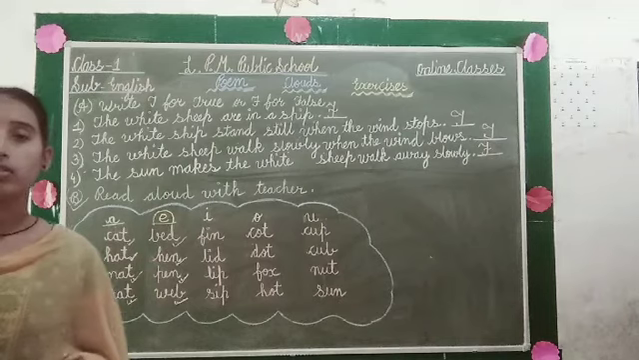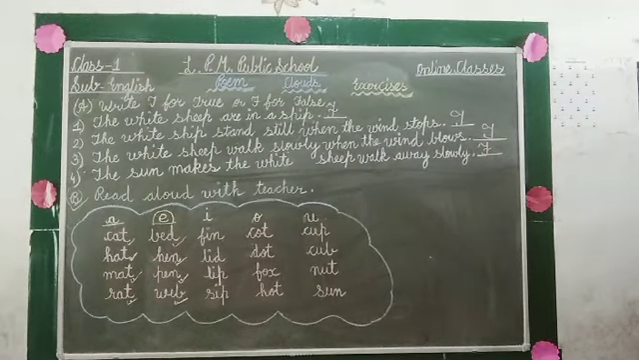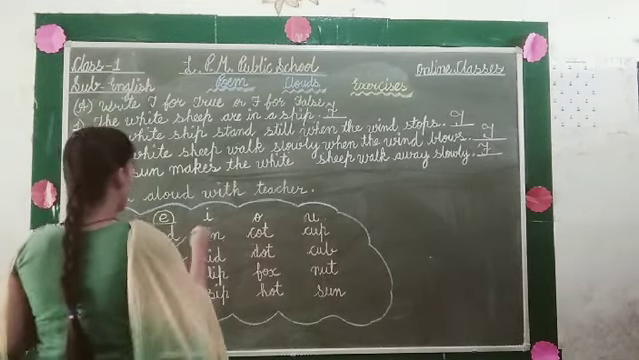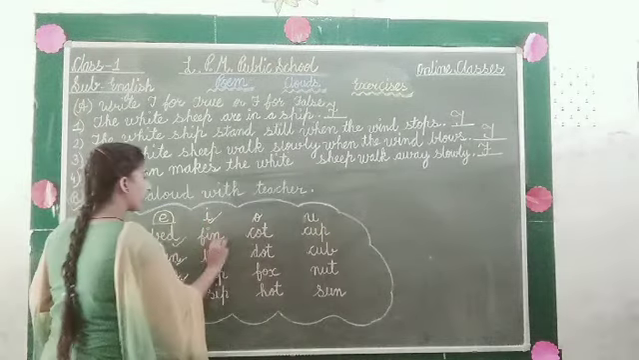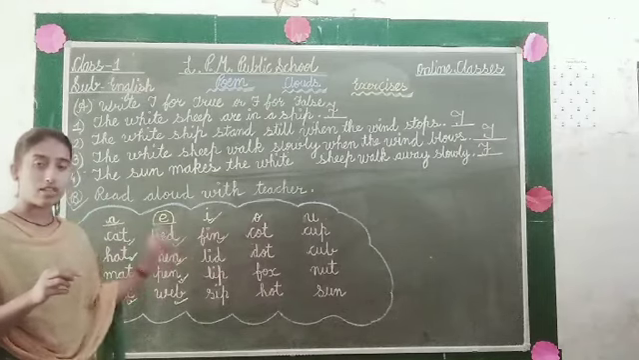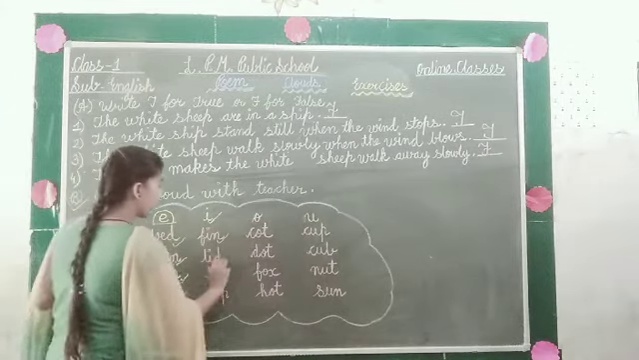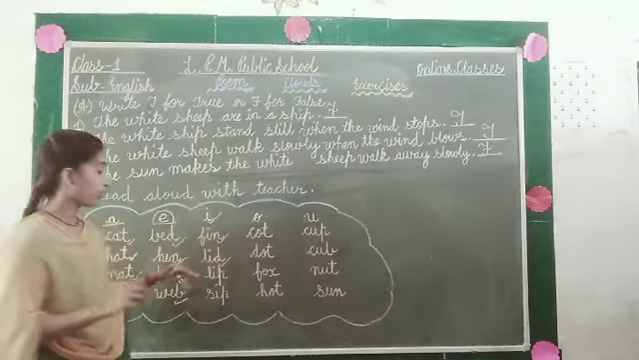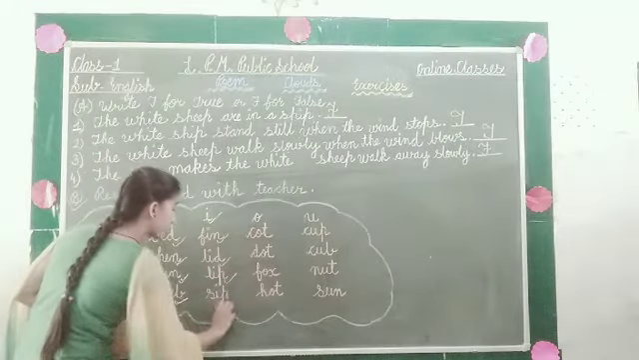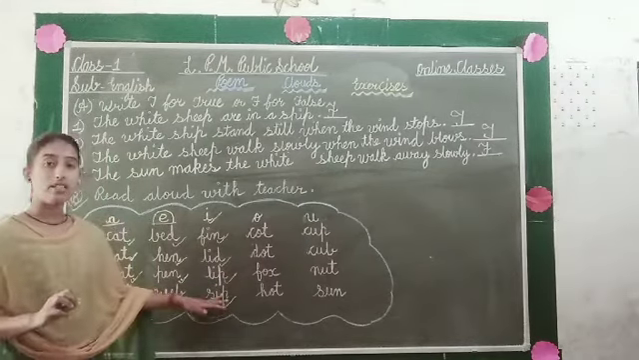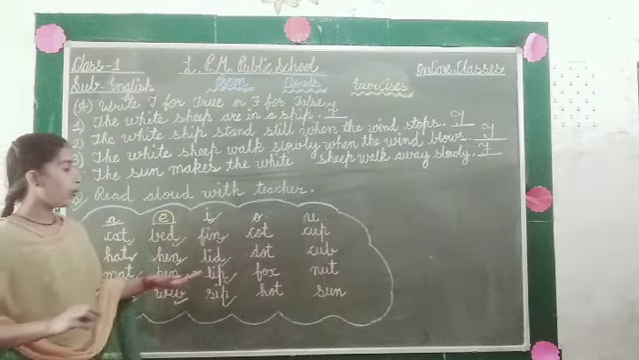Now the next vowel is I. First is F-I-N, fin. Second one is B-I-D, bid. Third is L-I-P, lip. And the next one is ship. S-I-P, sip. Okay, now moving to the next.